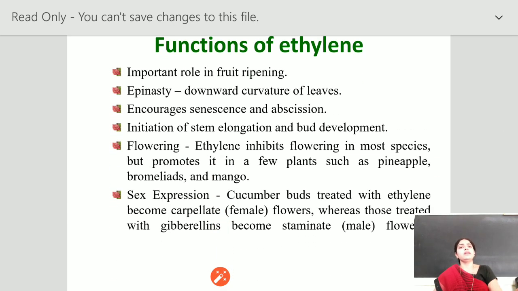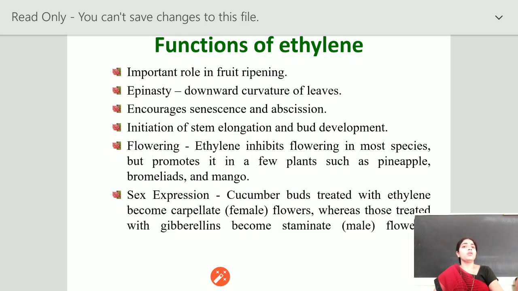Functions of ethylene: it plays an important role in fruit ripening. It is also involved in epinastic movement, which is the downward curvature of leaves. It encourages senescence and abscission. Both these processes are found in the plant during the programmed cell death. Then it initiates cell elongation and bud development.